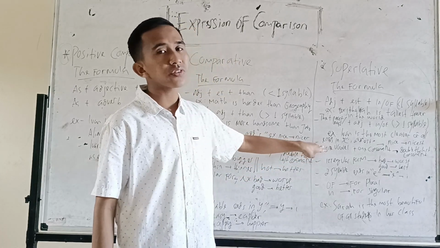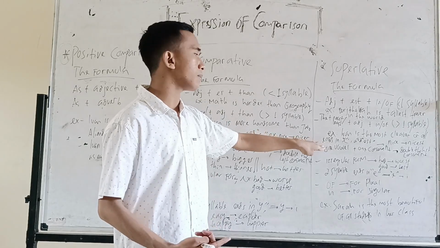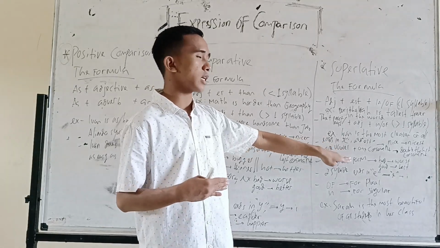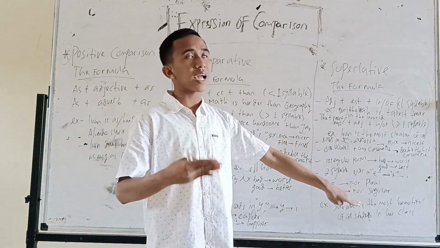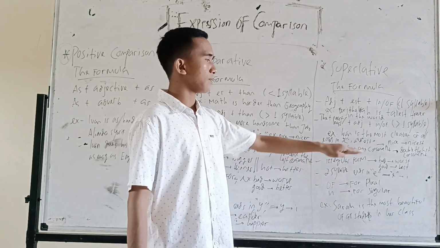Next, if the adjective consists of one syllable and ends in the letter e, we can directly add the est form.